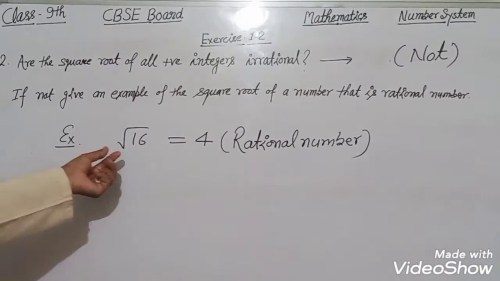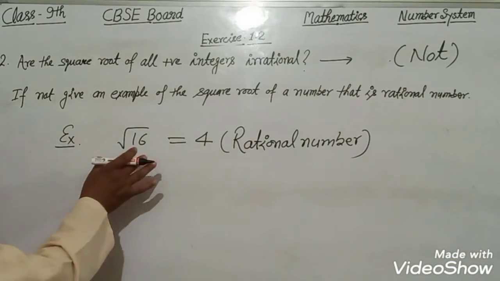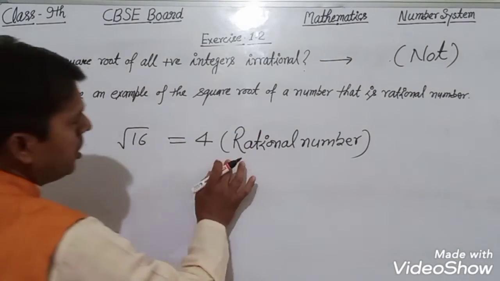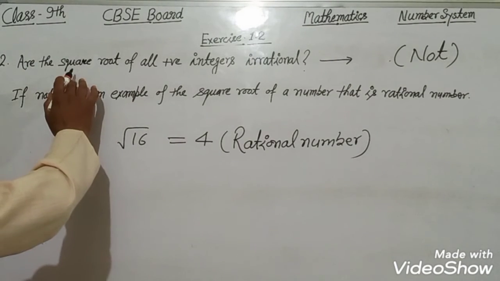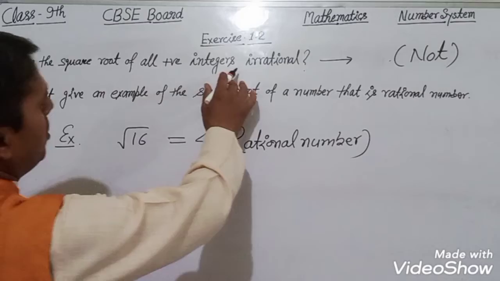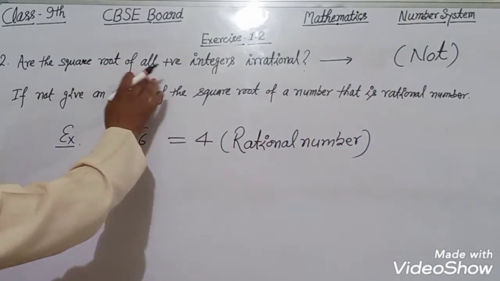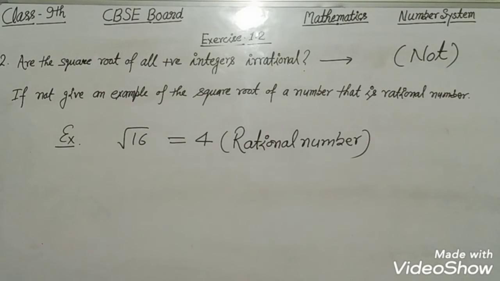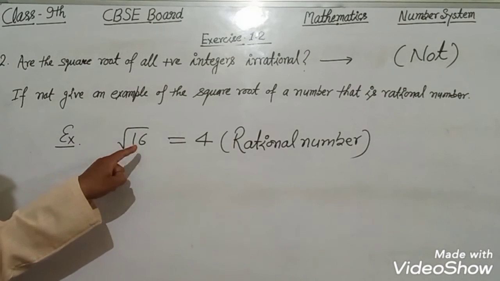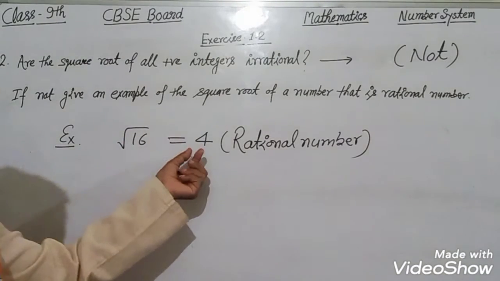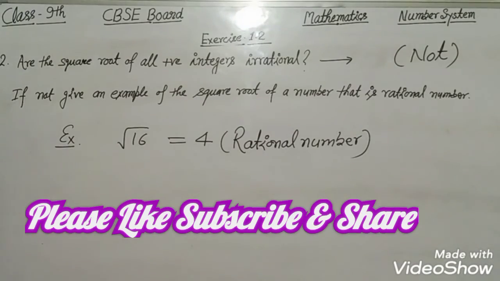The square root of 16 is a positive integer and its square root is 4, and 4 is a rational number. So this was the example. Is the square root of all positive integers irrational? This is not true; the square roots of all positive integers are not irrational. An example of this is the positive integer 16: the square root of 16 is equal to 4, and 4 is a rational number. Let us solve the third question of this exercise.